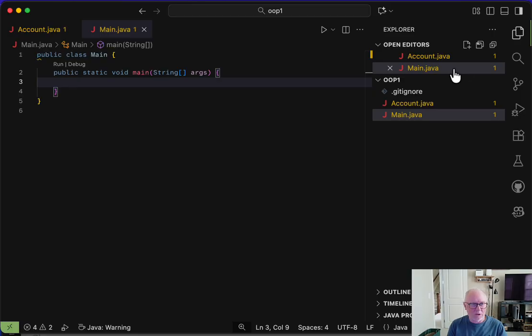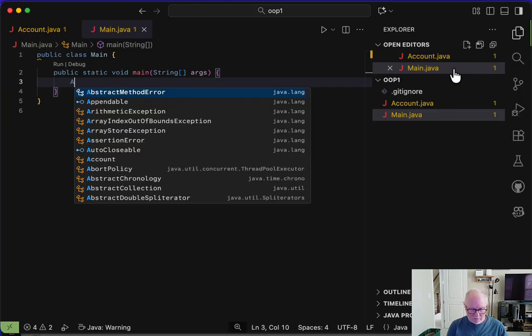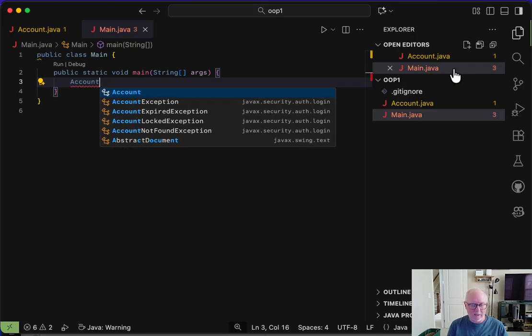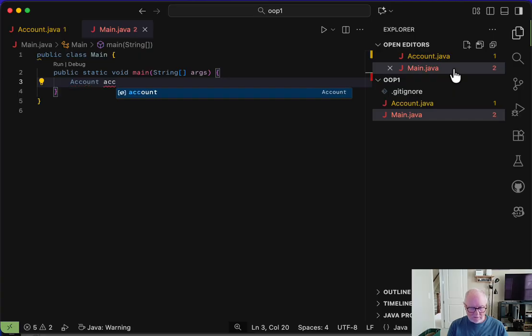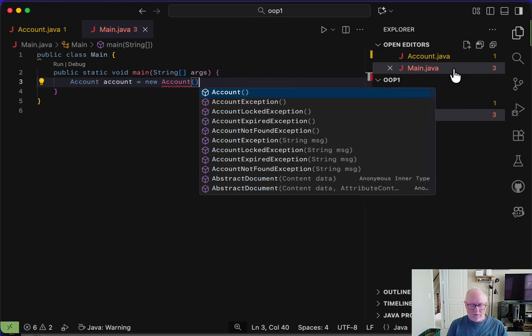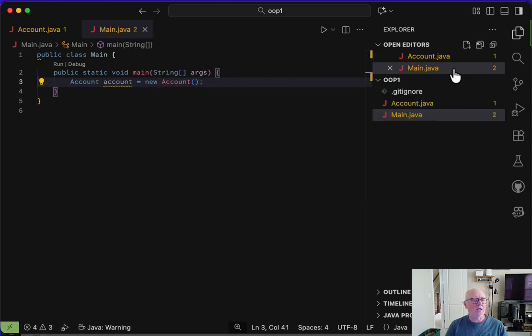All right, so what are we going to do? First thing we're going to do is I want to create one of these account objects that I've just defined. So to do that, we give it a type, account. I'm creating an account. I'm calling it account. And it is new account. So this is how I instantiate that object. Right? Now, what can I do with my account?